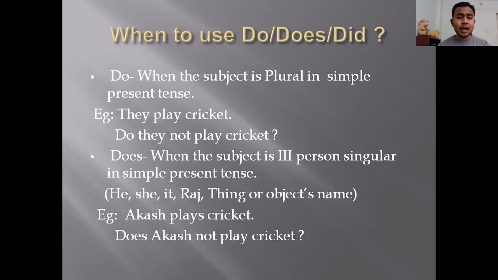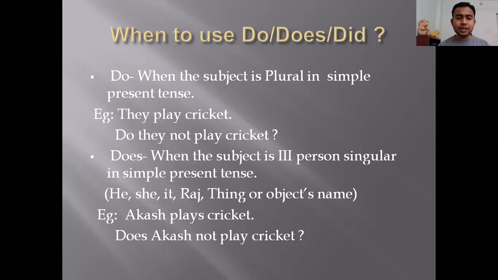Example, Akash plays cricket. Akash subject hai, plays simple present tense hai, cricket object. So as Akash is a name, we have to use does. Does Akash and negative word not. Play, yahan pe plays nahi aayega, play cricket and at the end question mark.